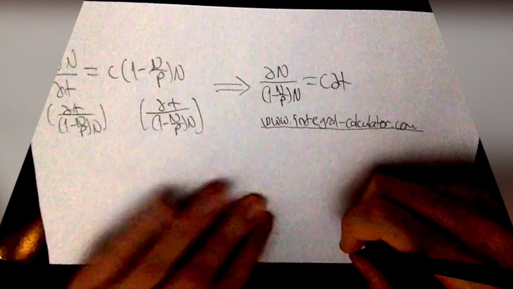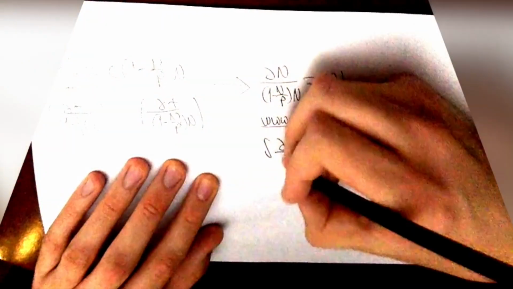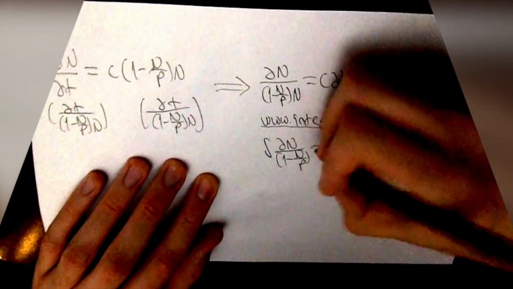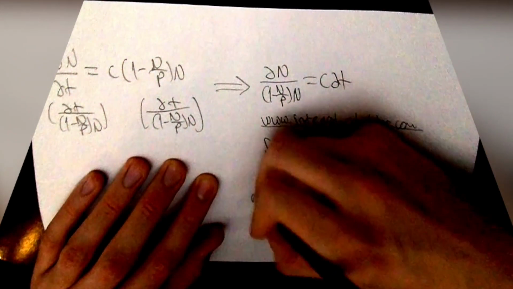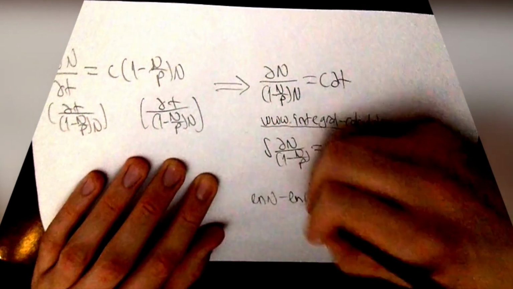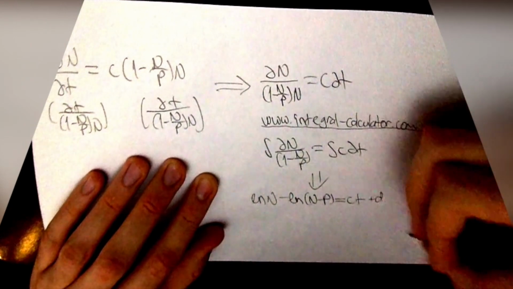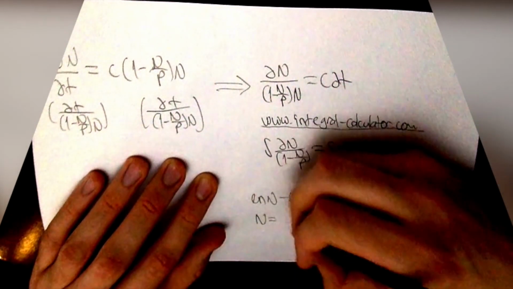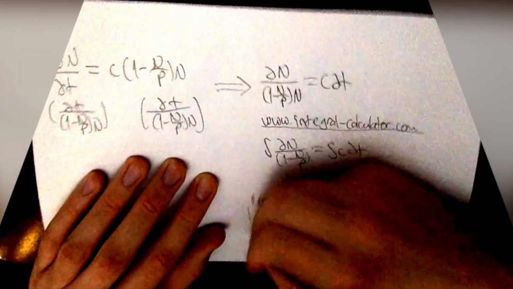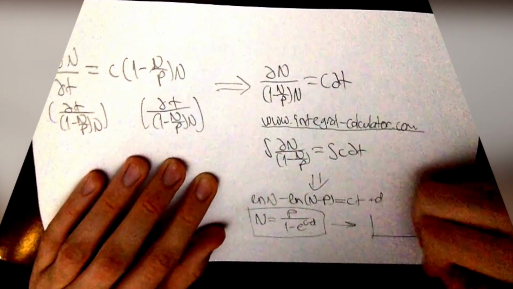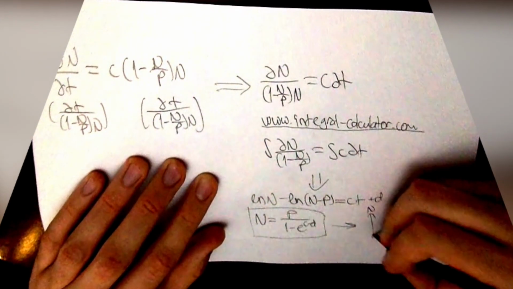I'm going to skip the integration part as it's a little tricky, but you can see its solution by typing it into a website like www.integralcalculator.com. I highly recommend this free service by David Scherfgen. But anyway, the equation reduces to, after taking the integral of both sides, ln N minus ln (N minus P) equals C times T plus D, which, skipping a few steps, simplifies into N equals P over 1 minus e to the (C minus D) all.